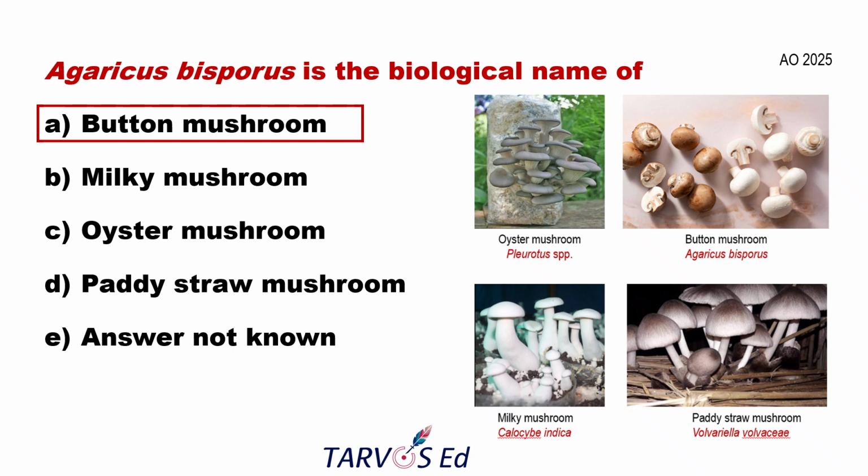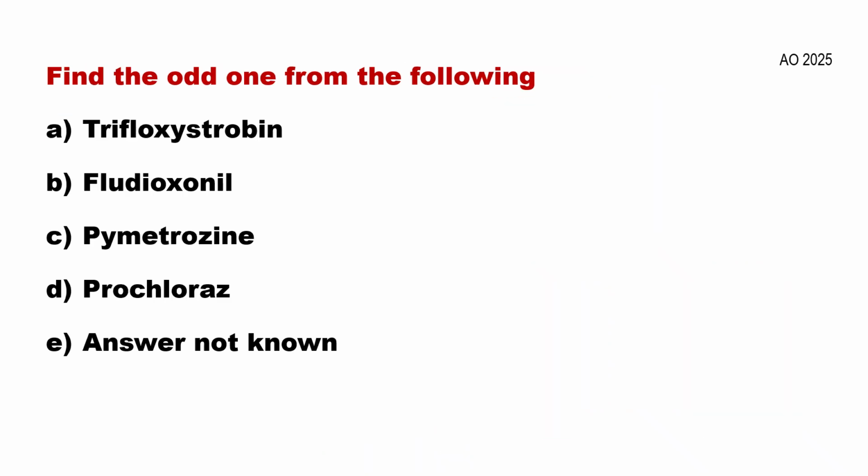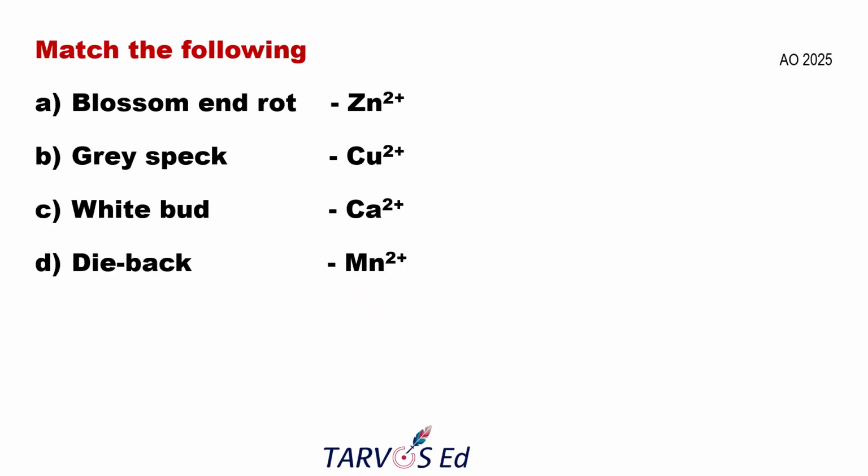The next question: find the odd one from the following: trifloxystrobin, fludioxonil, pymetrozine, and chlorpyrifos. The answer will be pymetrozine, because pymetrozine is an insecticide. The rest of the three are fungicides. And the next, match the following.